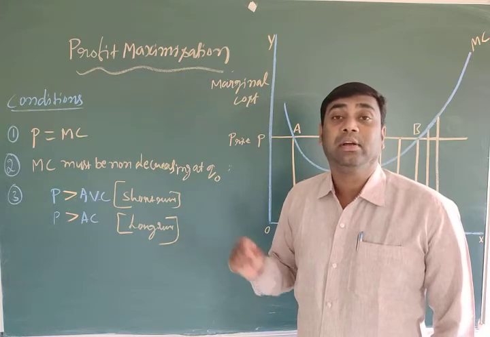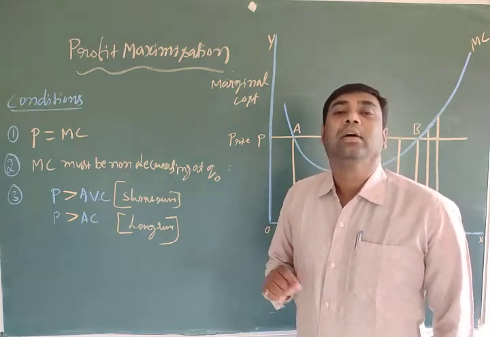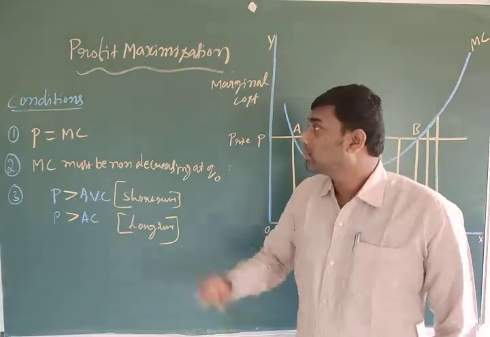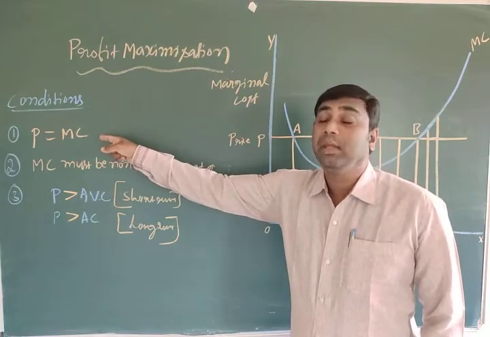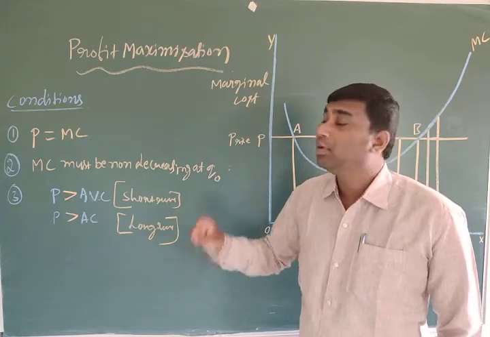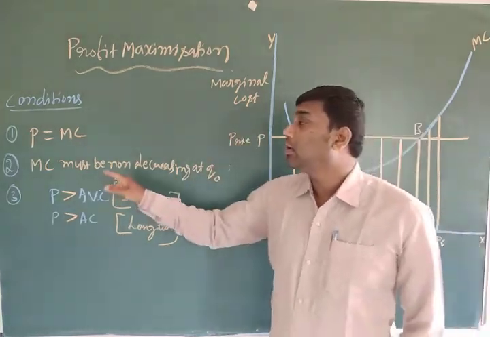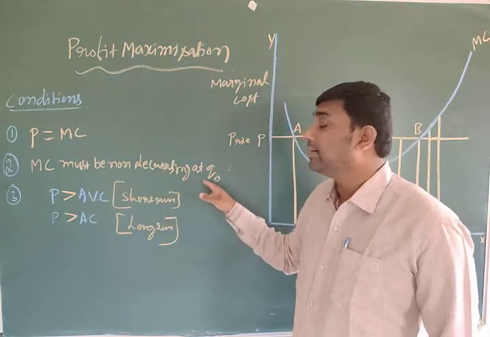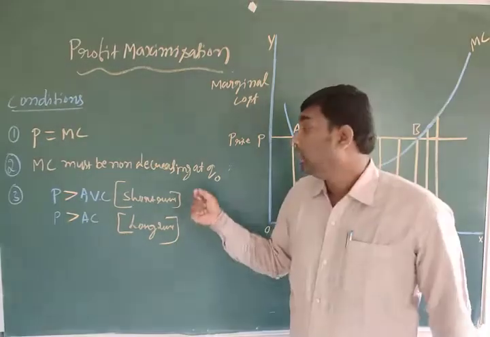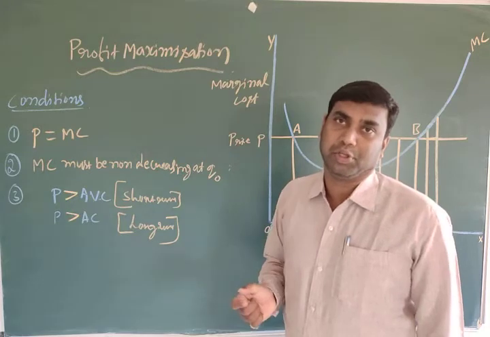So we should identify the quantity, like Q naught. In the previous class, I explained that to reach the profit maximization level, they should fulfill three conditions. Under that, the first one is P should be equal to marginal cost. That means price always should be equal to marginal cost. Second condition, marginal cost must be non-decreasing at Q naught. Q naught means a quantity level. At this quantity level only the firm will reach the profit maximization situation.